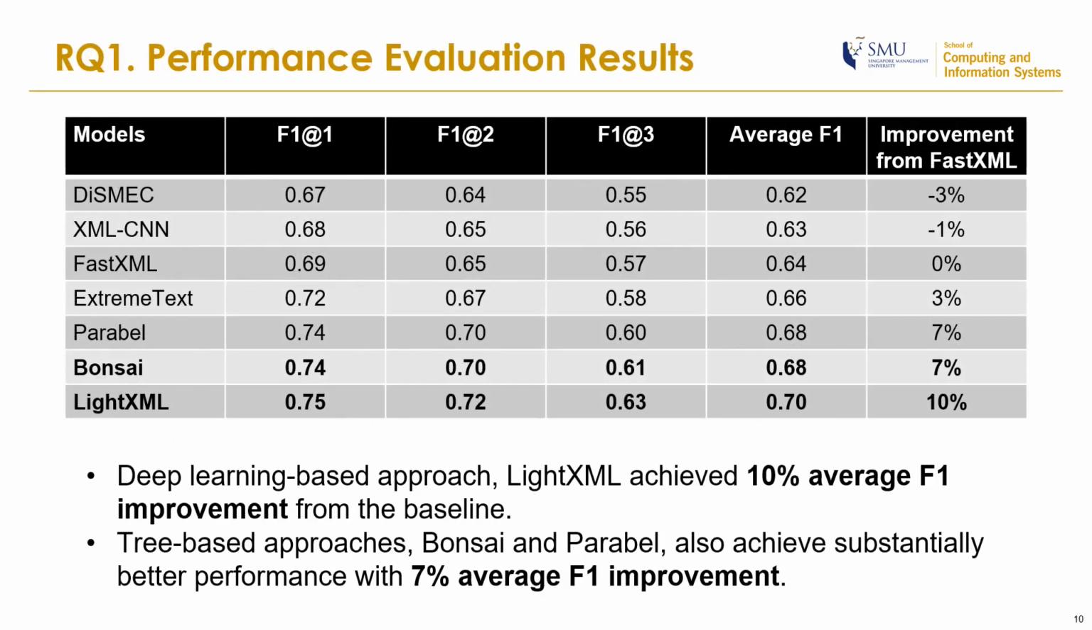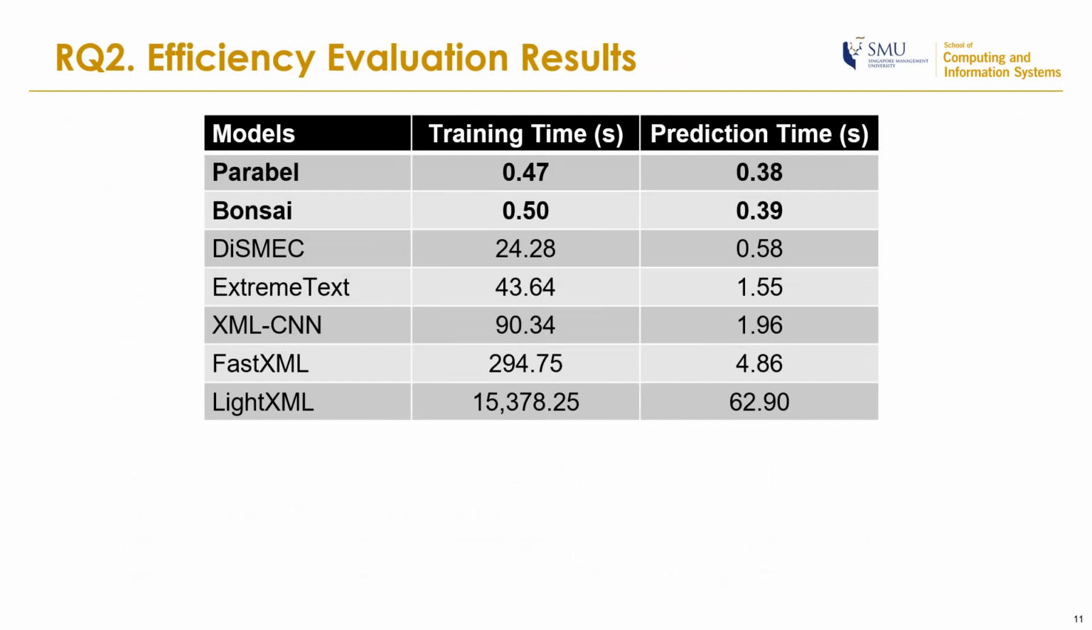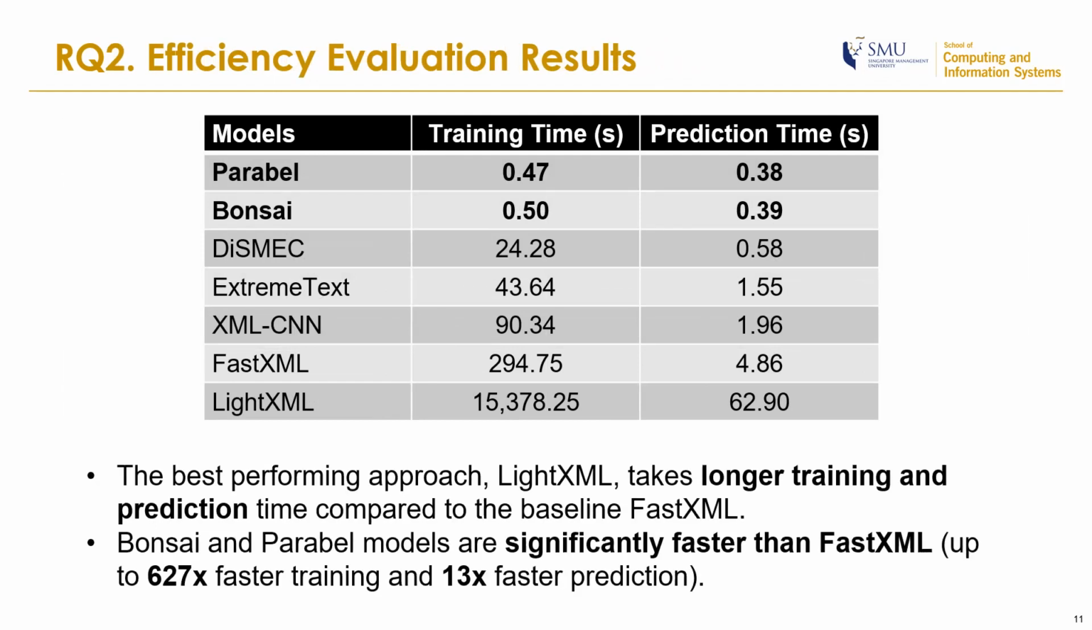For the performance evaluation results, we find that LightXML achieved the best performance with 10% average F1 improvement from FastXML. Meanwhile, Bonsai and Parabel also achieve good performance with 7% average F1 improvement from FastXML. For the efficiency evaluation results, LightXML requires longer training and prediction time compared to FastXML. Meanwhile, Bonsai and Parabel models are significantly faster, with up to 627 times faster training and 13 times faster prediction.